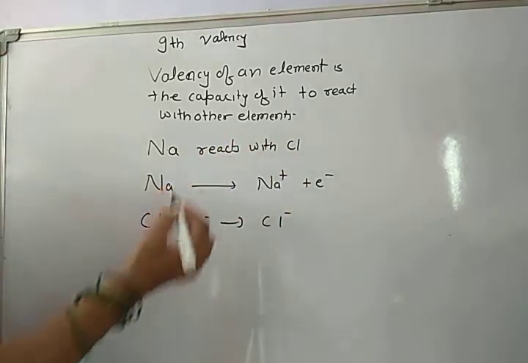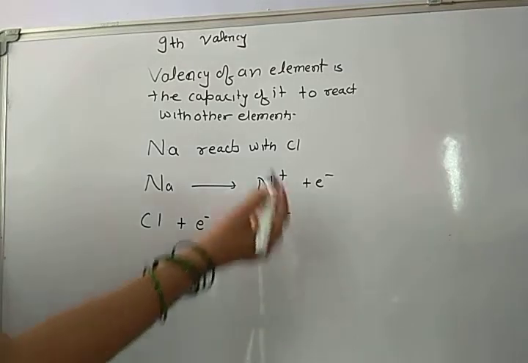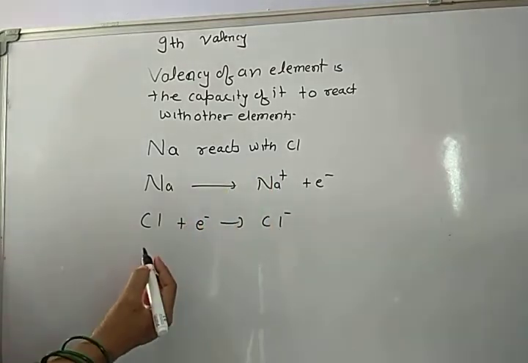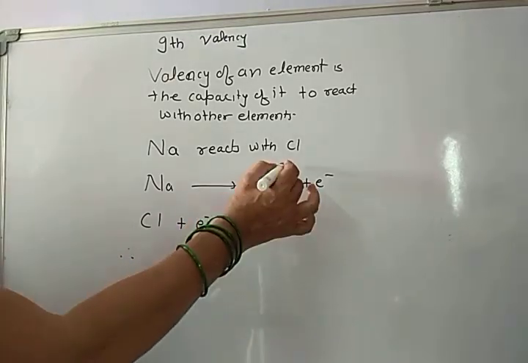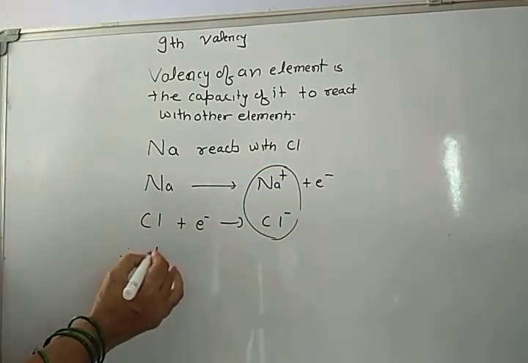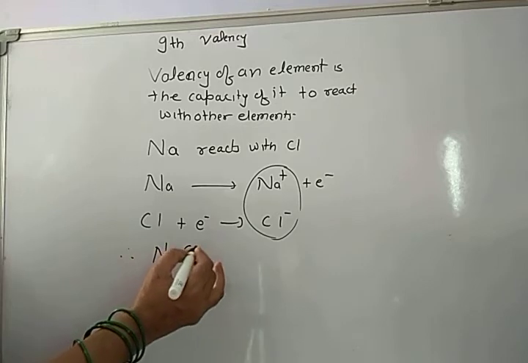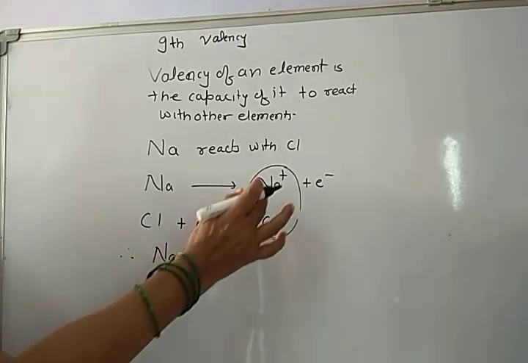Now there is electrostatic force of attraction, and because of that these two ions come close to each other and form a bonding, that is ionic bonding.